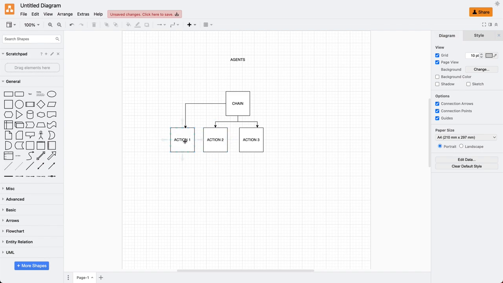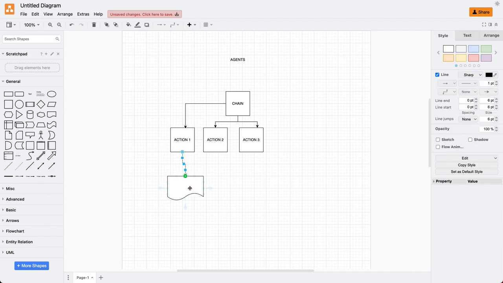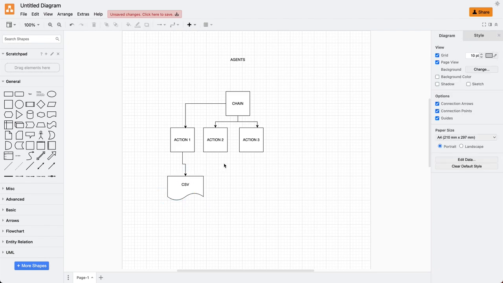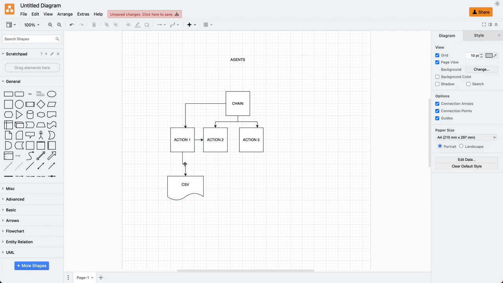For example, action 1 can be load dataset from a CSV file. This can be our action 1. And action 2 will be parse the document which we have fetched from action 1.